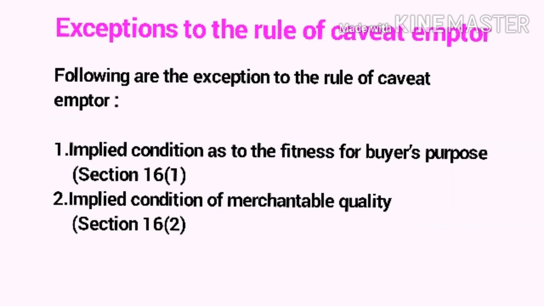Exceptions to the rule of caveat emptor. Following are the exceptions to the rule of caveat emptor. First, implied condition as to fitness for the buyer's purpose, section 16(1). Second, implied condition of merchantable quality, section 16(2).